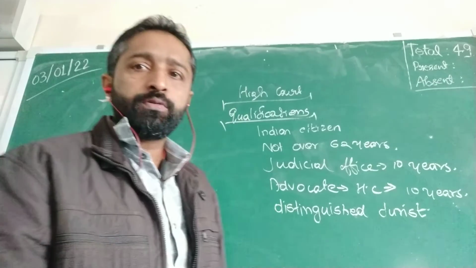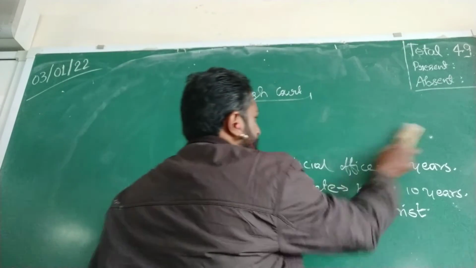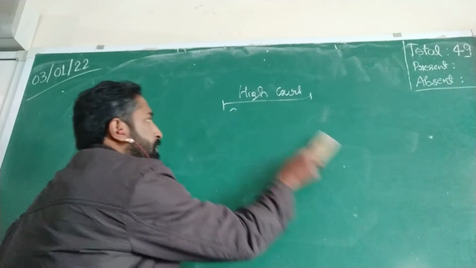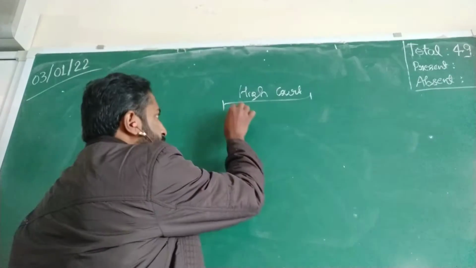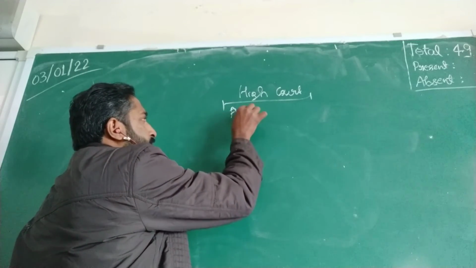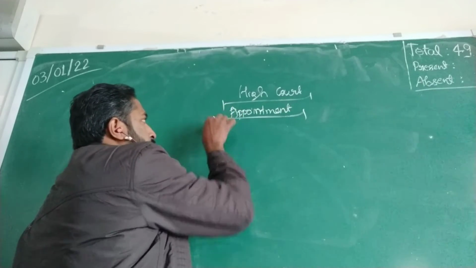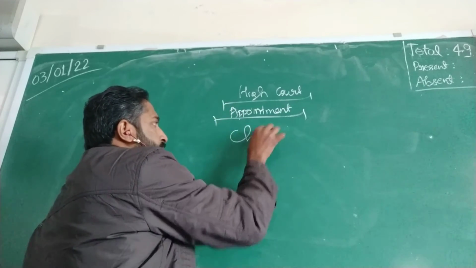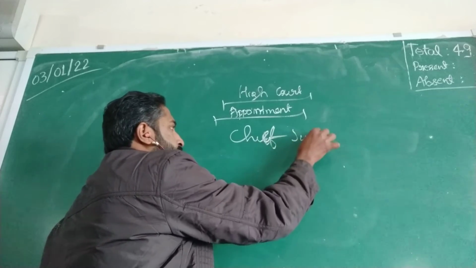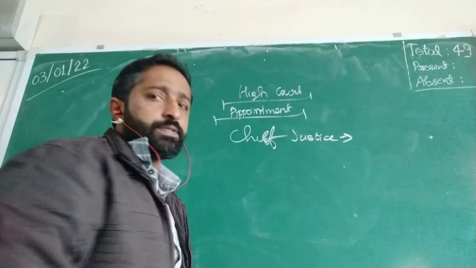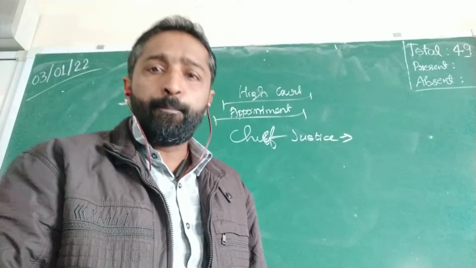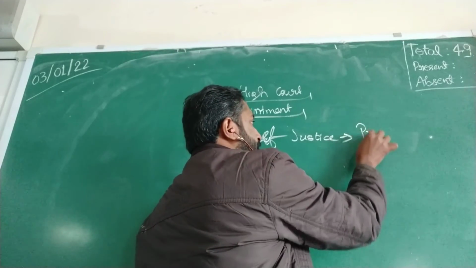Okay. Now let's move on to the third topic, that is appointment. How are these people appointed? The appointment of judges. The first one is the Chief Justice. The Chief Justice of the High Court is appointed by the President.